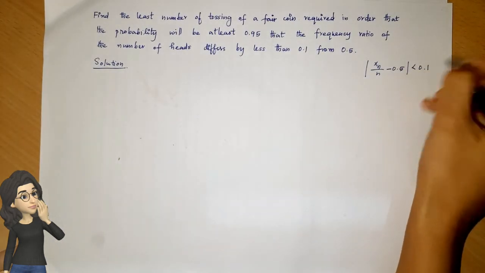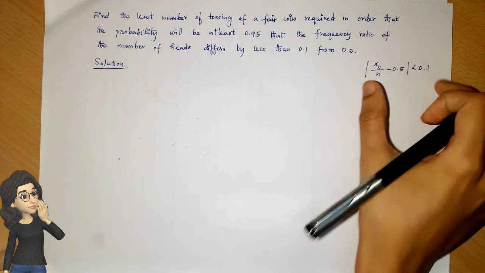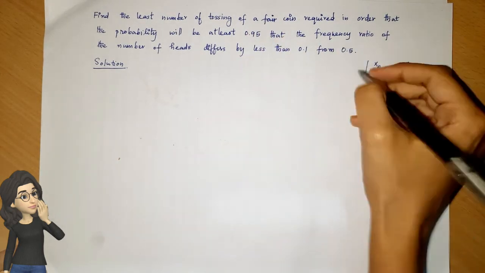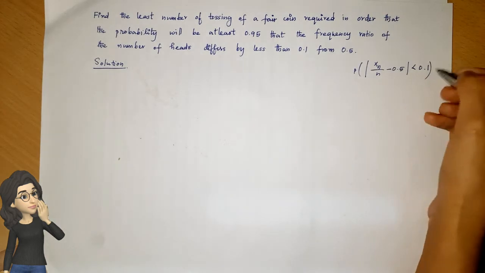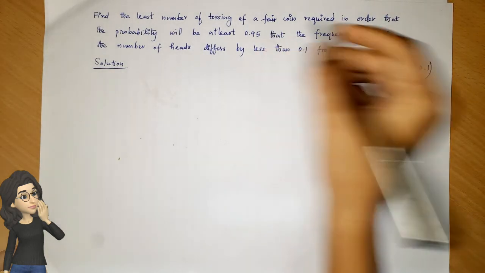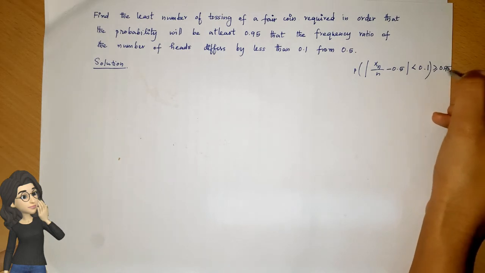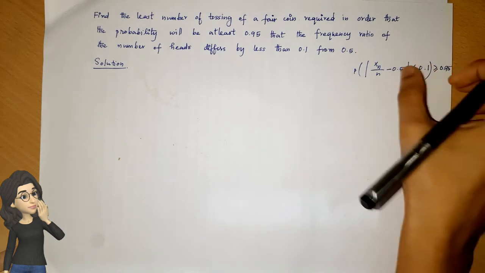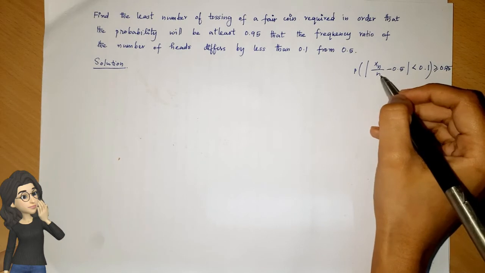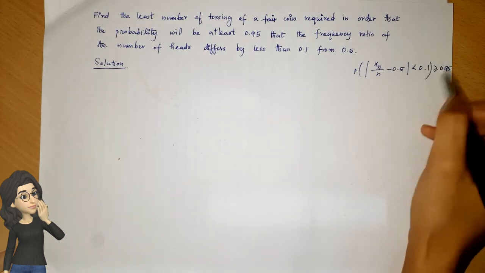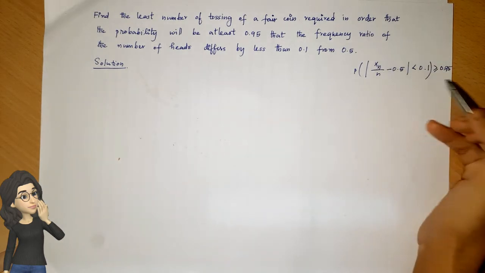This probability should be greater than or equal to 0.95. So, we need to find this n such that this inequality holds.